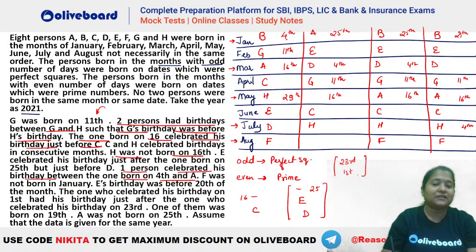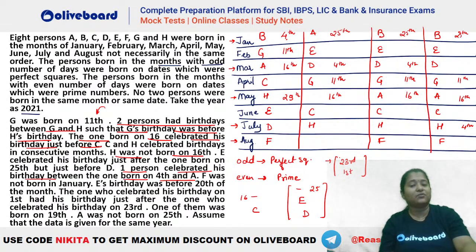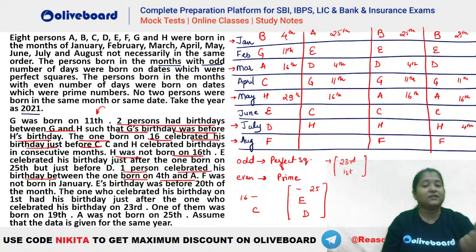Okay. Now what is the 23rd? 23 is a prime value, right? 23 is a prime value. That means it has to be in a month with an even number of days. So in the first case, you can see April, that is, if you take April as 23rd, first cannot be taken.